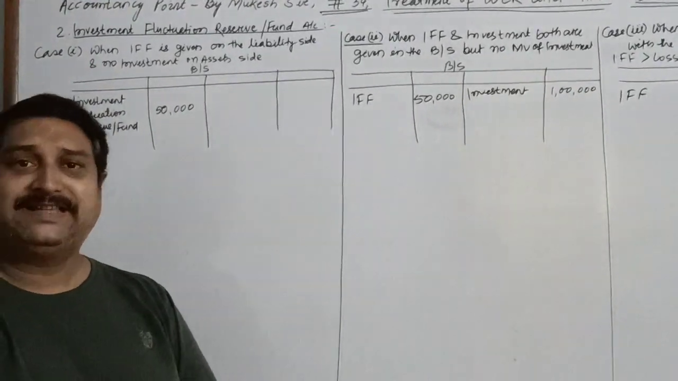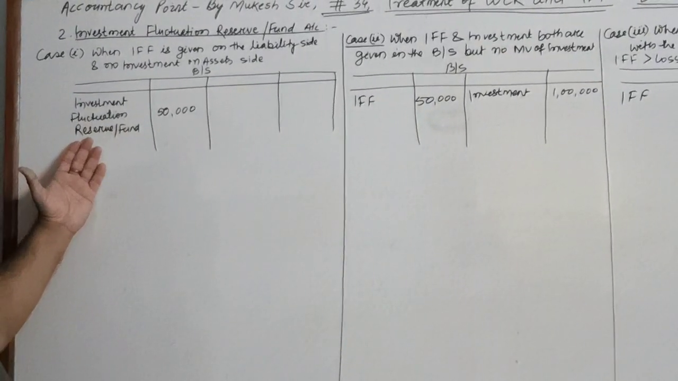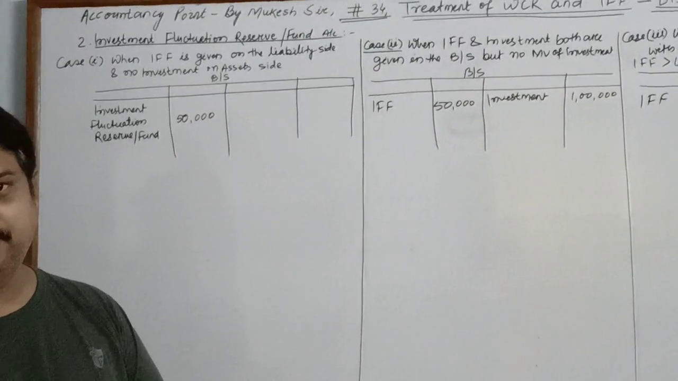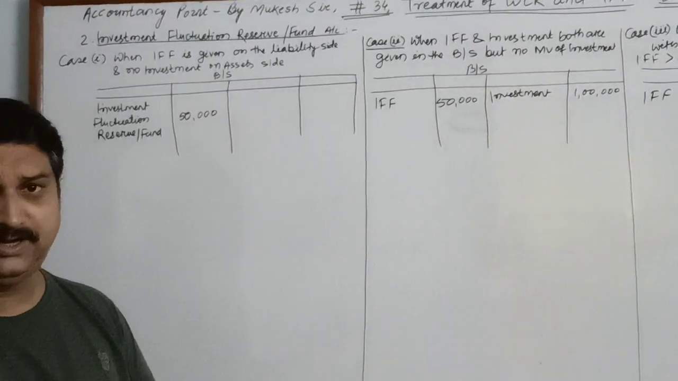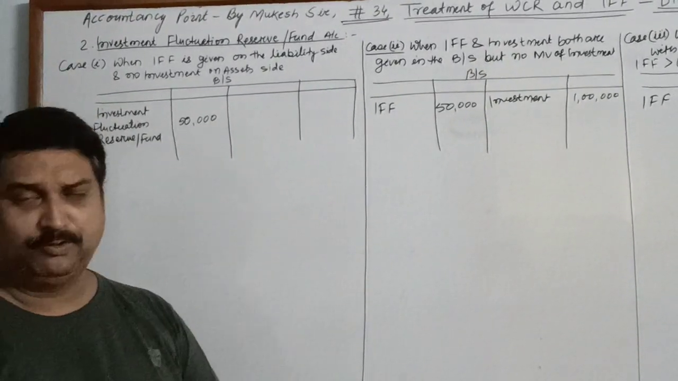So children, when this happens, once again the same concept. What is this? It is a reserve or a fund. So what do we generally do with a reserve or fund? When there is no other adjustment related to any reserve, and why do we create investment fluctuation reserve or fund?